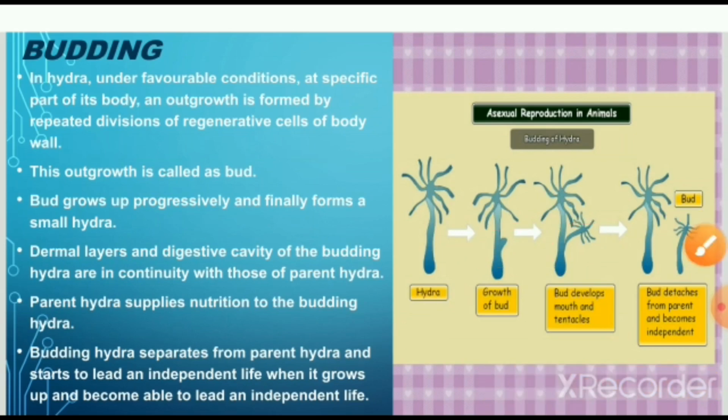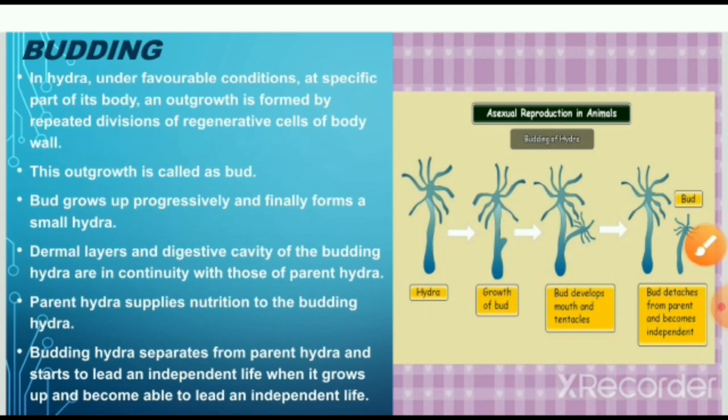Now in hydra, under favorable conditions, at a specific part of its body, an outgrowth is formed by repeated division of regenerative cells of the body wall. This outgrowth is called a bud. The bud grows progressively and finally forms a small hydra. So it forms a small hydra here.